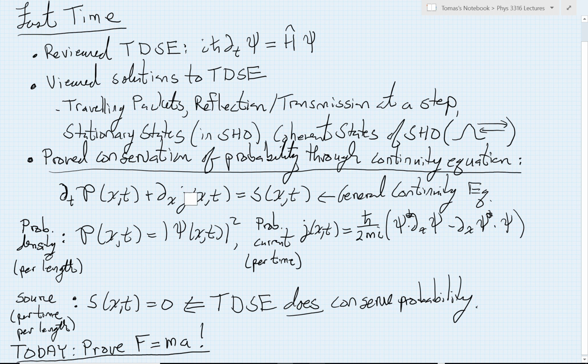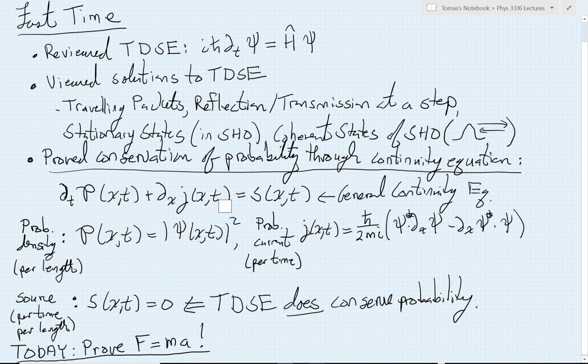The sum of those two, if the quantity is actually conserved, is then the source or sink of that quantity in our system. Our result for the probability current had a particular formula that we just saw. Our result for the source and sink had a very interesting result, namely that the source and sink is 0. That means that probability is only flowing through our system, that it's conserved, and that there's nowhere where we're pumping in or sucking probability out. The total probability has to stay 1.